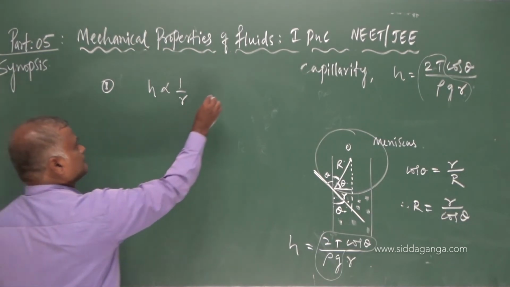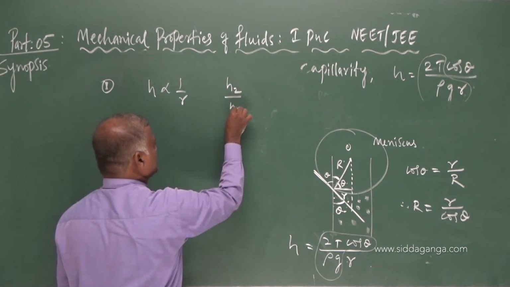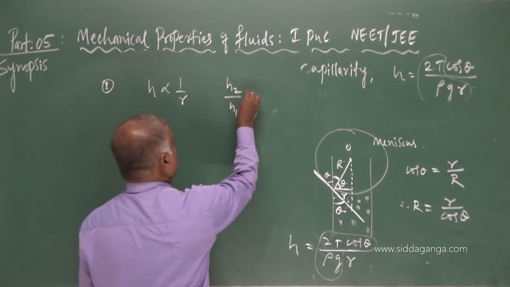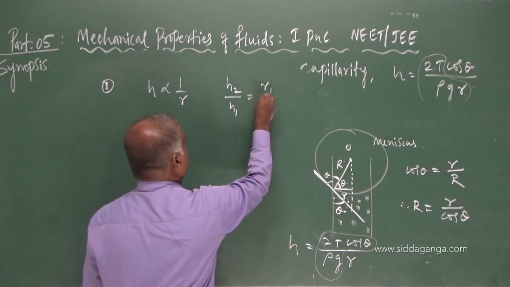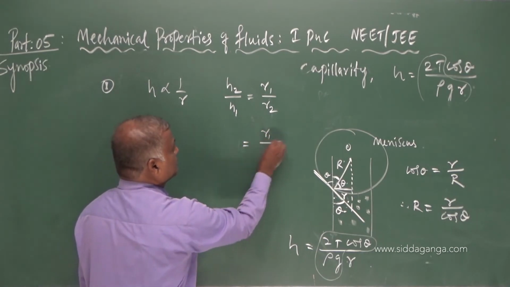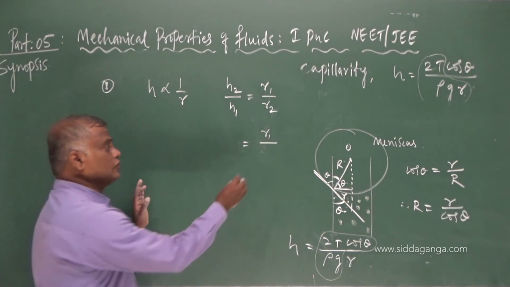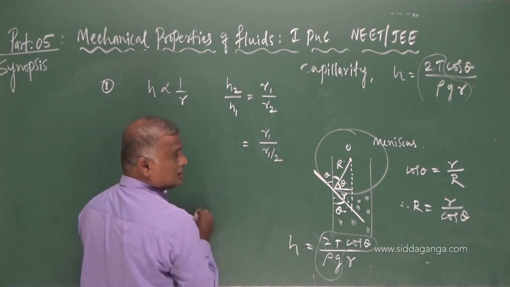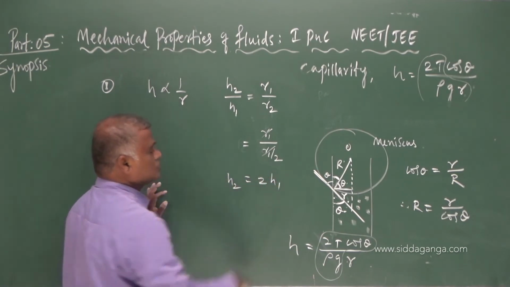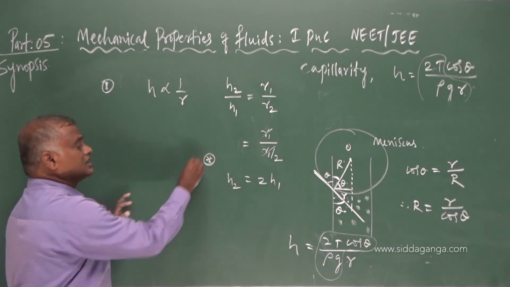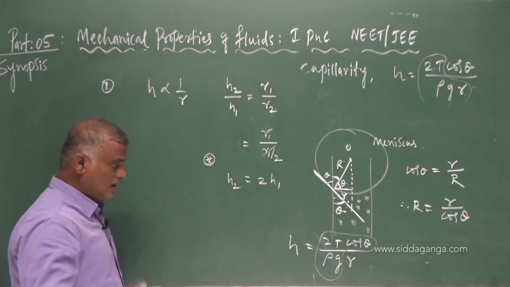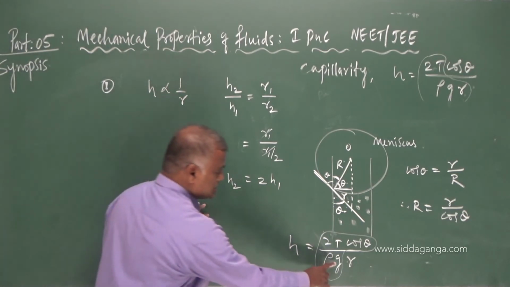It means if they ask for a comparison of capillary rise when the radius of the capillary tube is changed, say h2 by h1 is inversely proportional to r1 by r2. Suppose they give an example where r2, the radius of another capillary tube, is half of the initial. So what will you get? r1 cancels, therefore h2 will be equal to 2 times h1. Such types of problems you can expect, simple problems. g is constant here, my dear students.